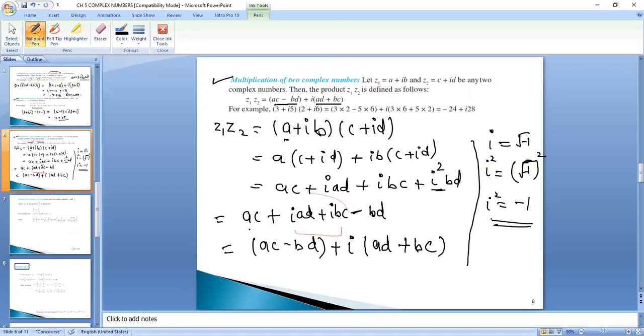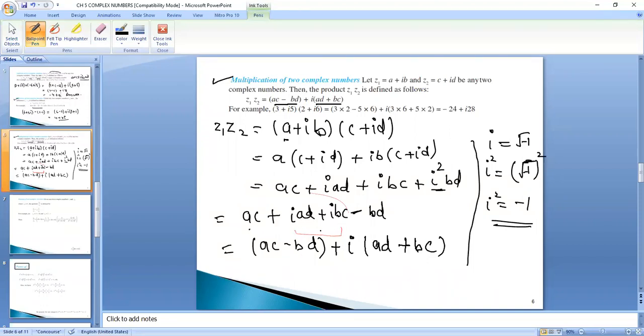The value of iota square is equal to minus 1 because iota is equal to root of minus 1. Squaring both sides, the root will be cancelled. The value of iota square will be minus 1. So instead of iota square, I'm putting minus 1, so it is minus BD. Now AC is real, BD is real, so I am putting AC and BD together in one bracket, AC minus BD.